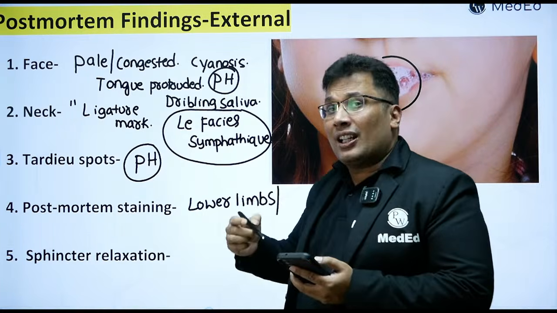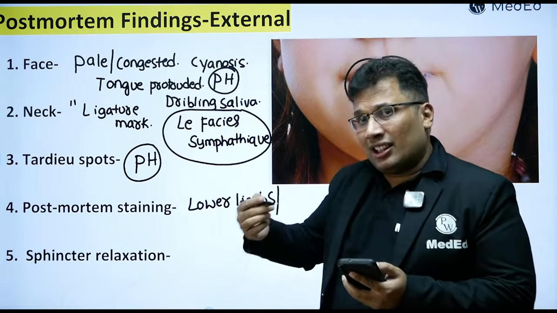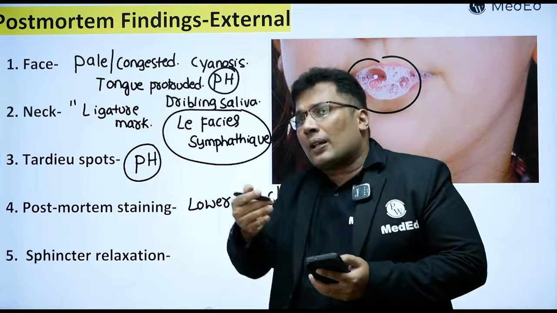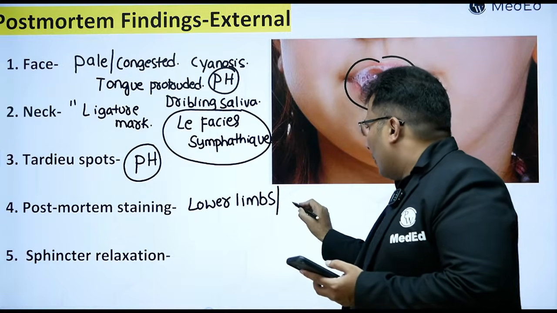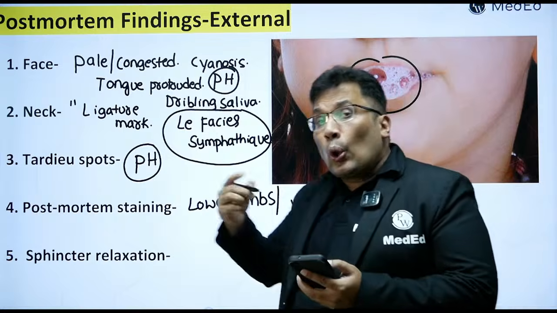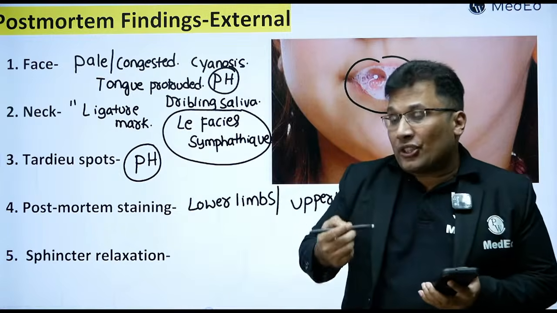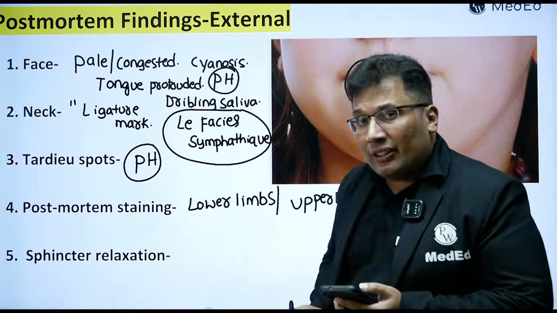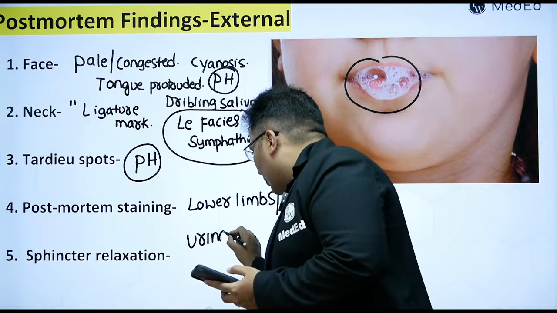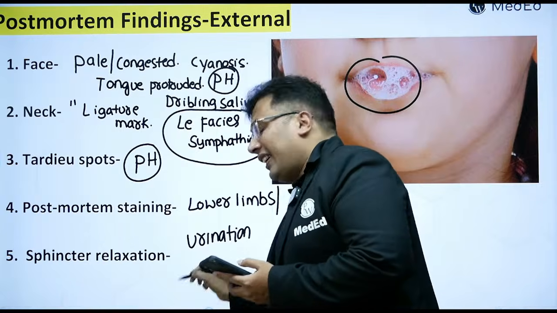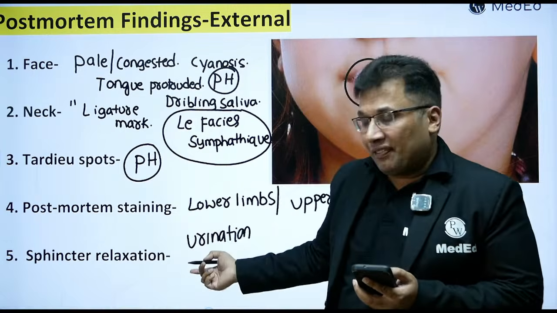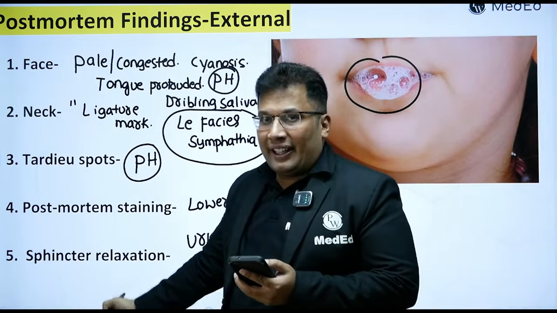So when the body is suspended for some time, maybe 5 hours, 6 hours, or the entire night, there is postmortem staining at the lower part of the lower limb and the lower part of the upper limb, sometimes in the upper limb. We call it glove and stocking postmortem hypostasis. Then sphincter relaxation can lead to urination, defecation, and there can be a seminal discharge as well. So all these are basically external findings.